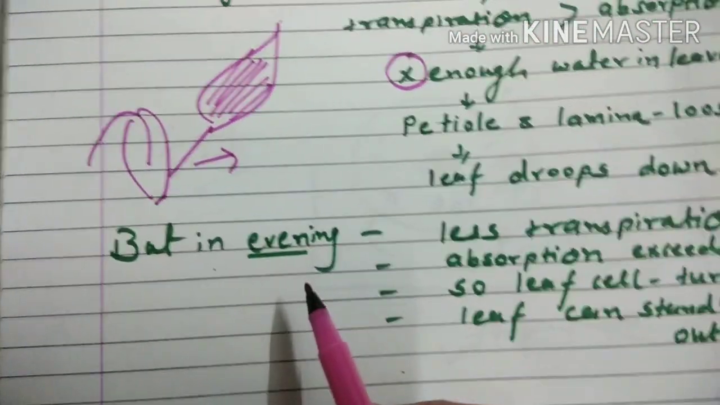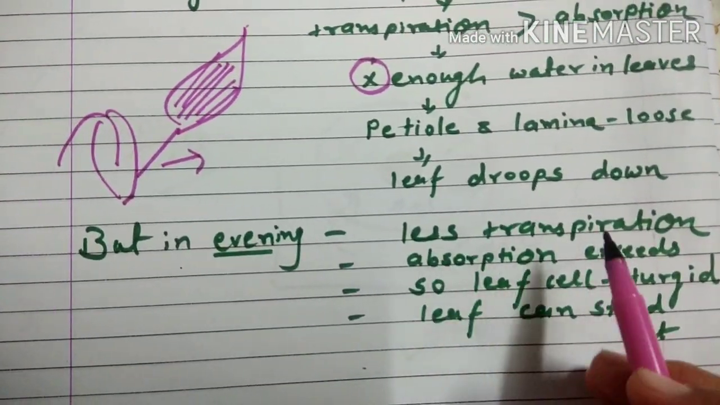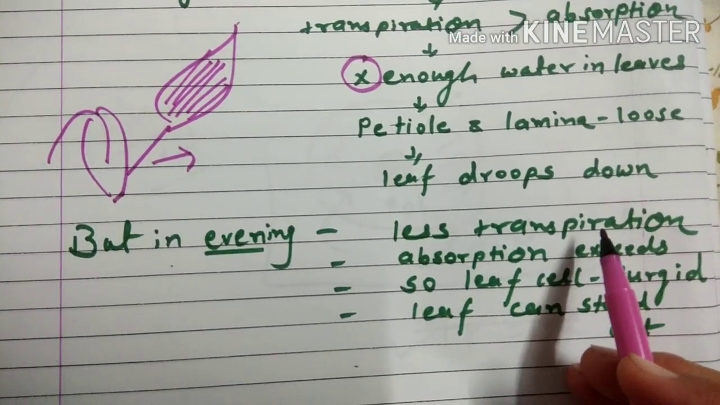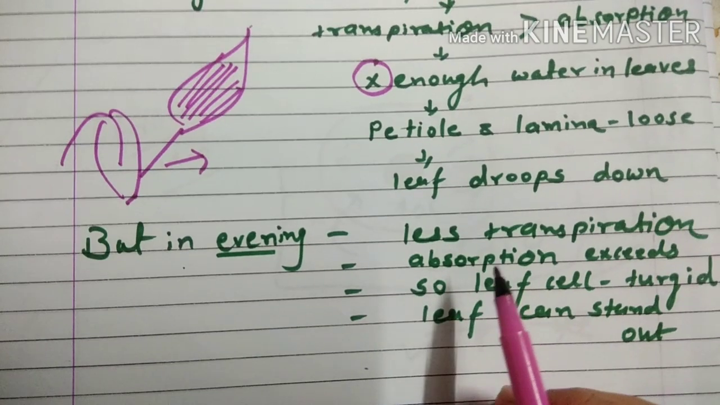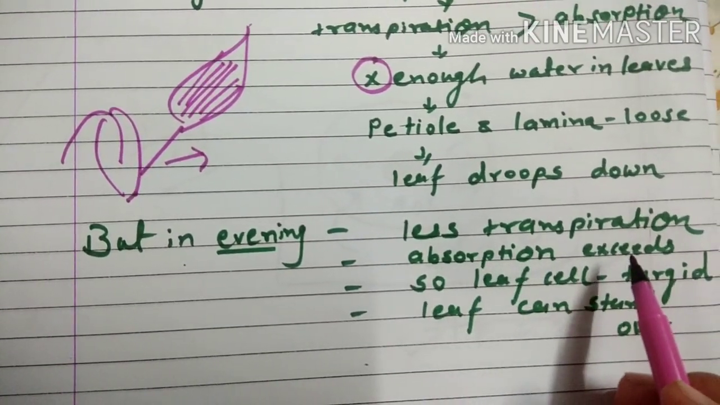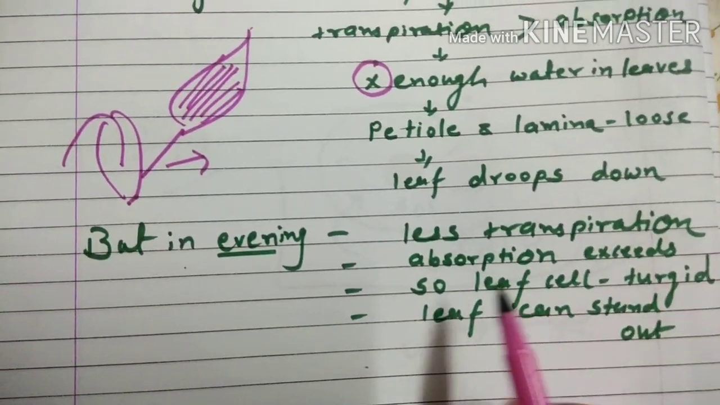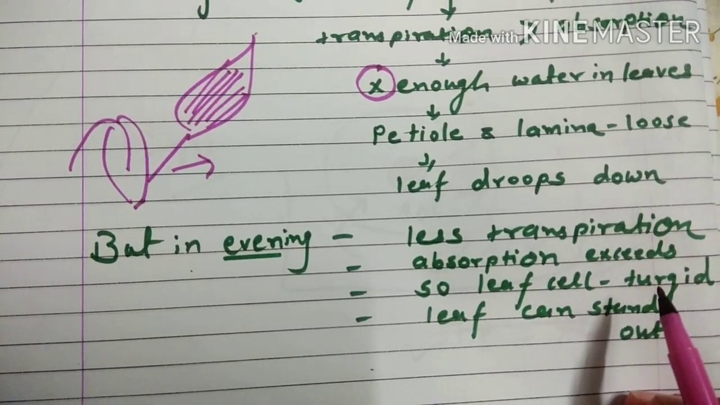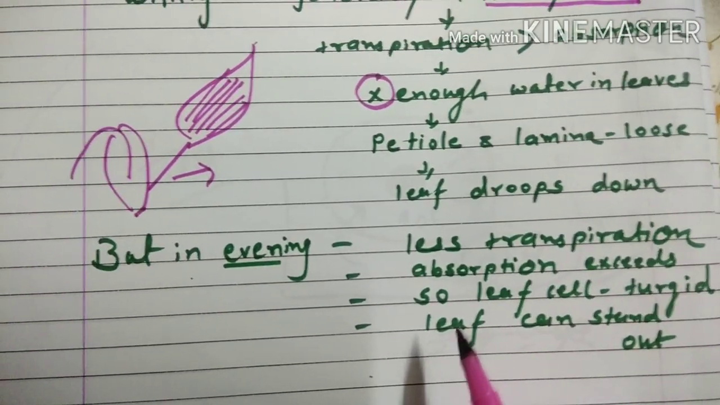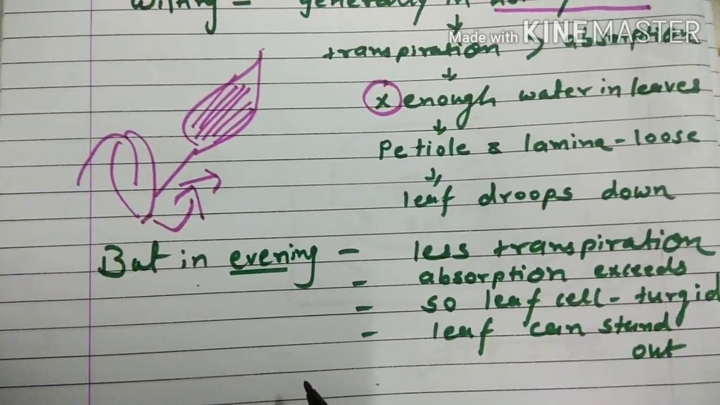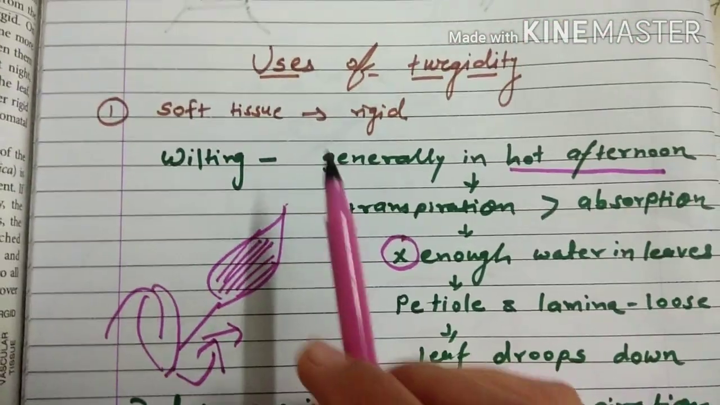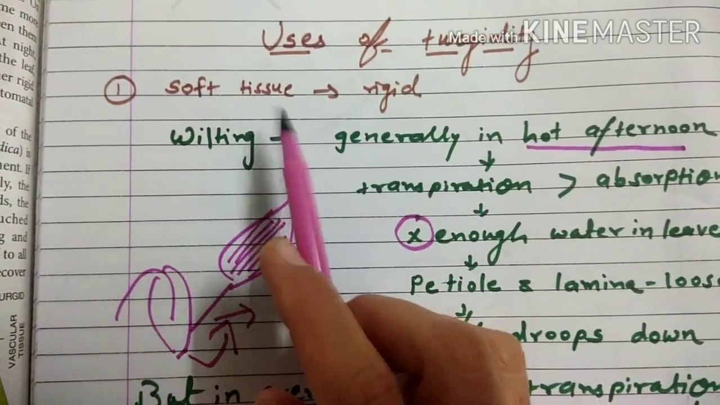But in the evening less transpiration is there, because the temperature is slightly cooler. So the absorption rate will exceed or increase. So now the leaf cells become turgid and the wilted leaf can stand out. So this is the first use of the turgidity, that is soft tissue can become rigid. Now we'll go for the second.